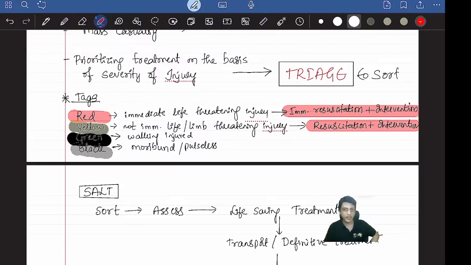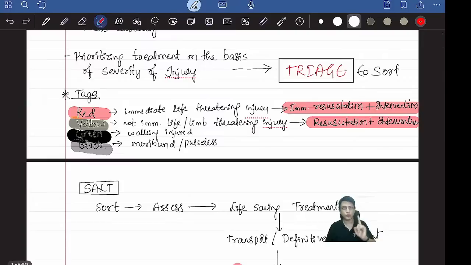Even after 1 day, if you do the fracture correction, reduction and all. If there is a small wound, even if you suture it after 2-3 hours, nothing happens. Correct. So that's about green, and black ones will be disposed. Hope it's clear. Very important concept. One question will be there from this triage concept or the tags ones. So please know this very well.